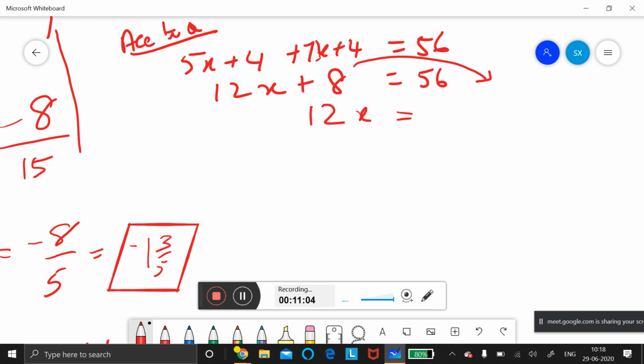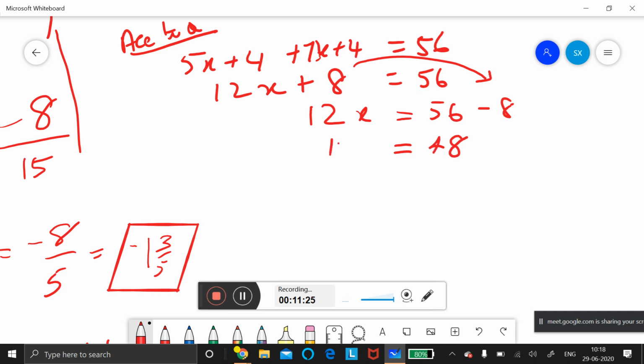Very good. Come, be with me only. Don't go somewhere. Be continuously with me. When I'm doing step by step, you will learn. Because if you are not here, you will miss some steps in some other sum. When a complicated sum comes, you will go wrong in these small steps. So 56 minus 8 will become how much?